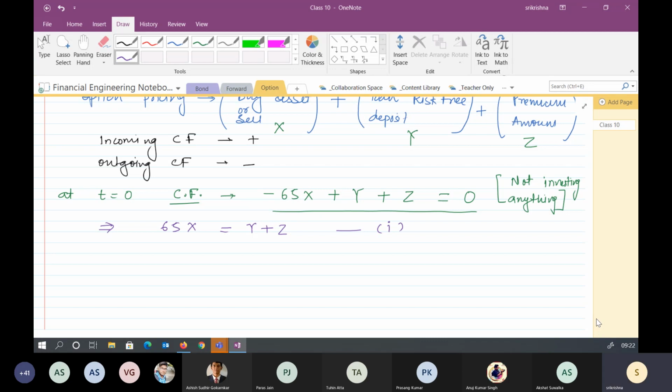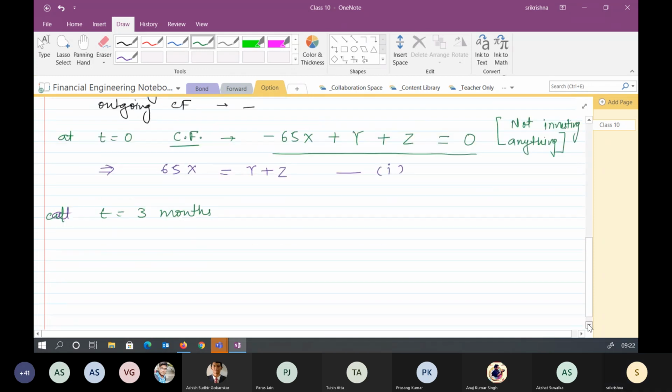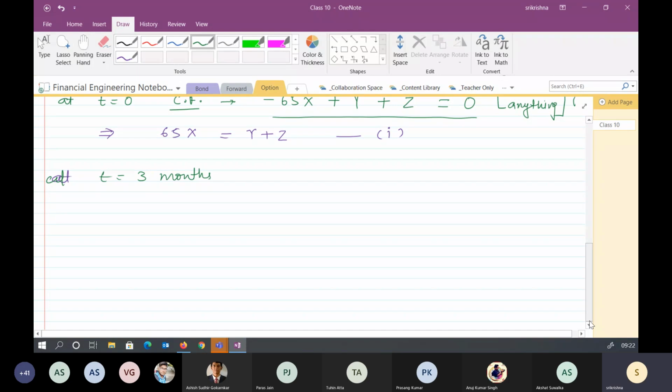Great. So now this is at t is equal to 0. What can happen at t is equal to 3 months? Let's build the scenario. What can happen? Because we have 65x, this can either go to 70x or 62x.